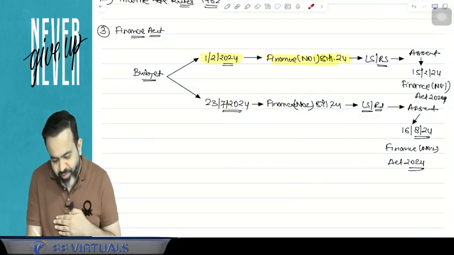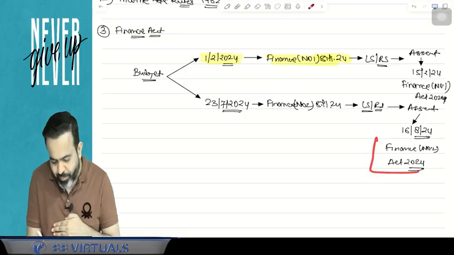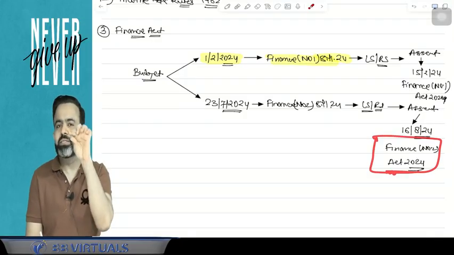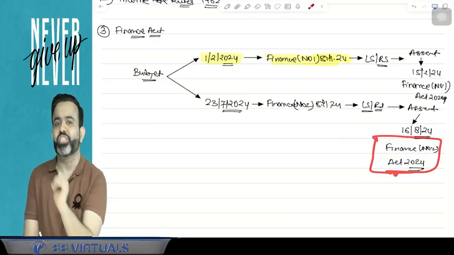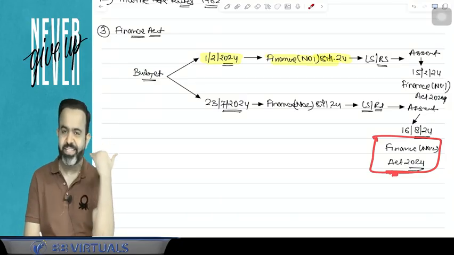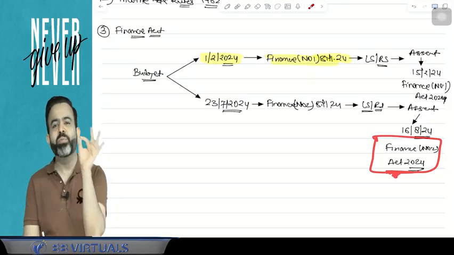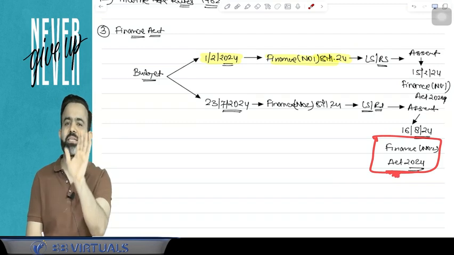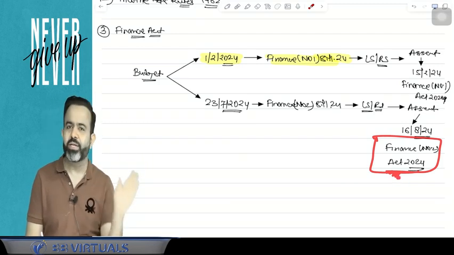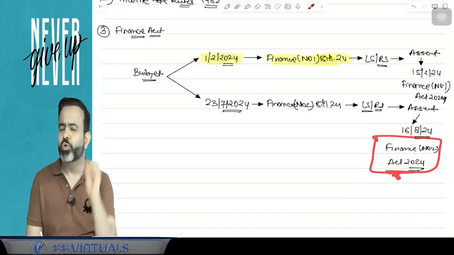So when the Finance Act was passed by the parliament and signed by the president, what happened? Nirmala Sitharaman ji restored the indexation partially. How she restored the indexation, I will discuss in the capital gain topic. But guys, in case of immovable property, she has given the option: you can take the indexation or you can calculate without indexation, whichever is more beneficial to you, you can opt for it.